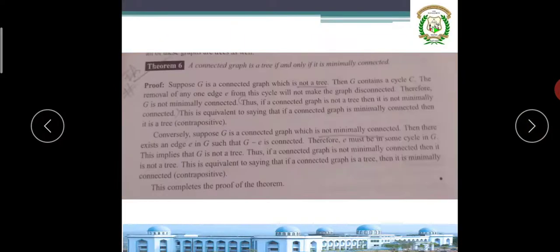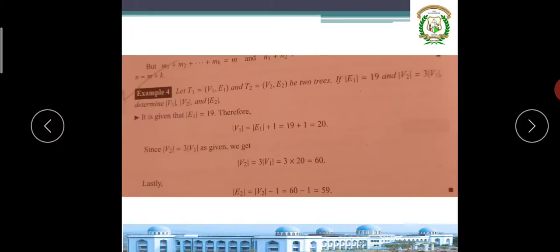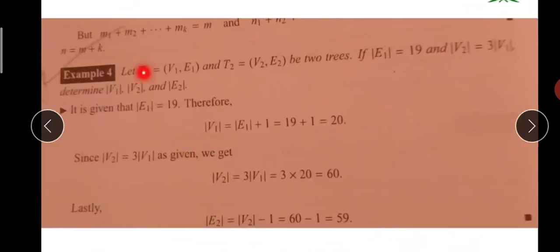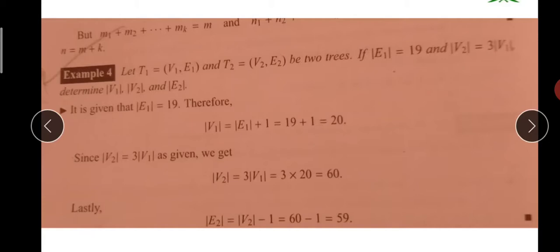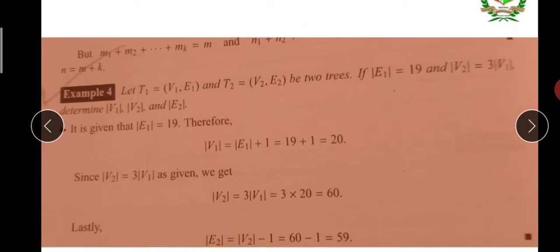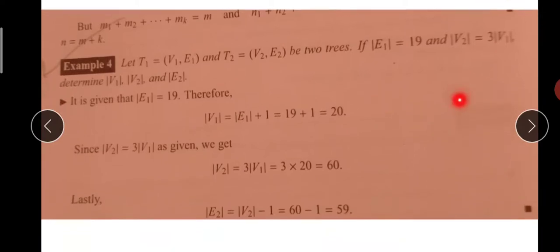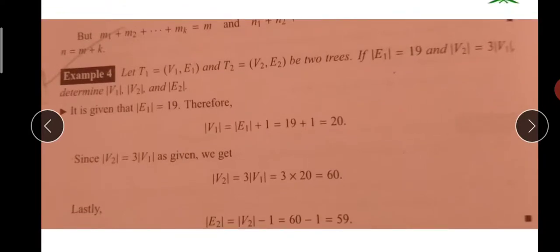Example: theorems we studied. One tree has vertices V1 and edges E1. Another tree has vertices V2 and edges E2. If the first tree's edges are 19 and the second tree's vertices are 3 times V1, meaning 3 times the first tree's vertices, then calculate it.